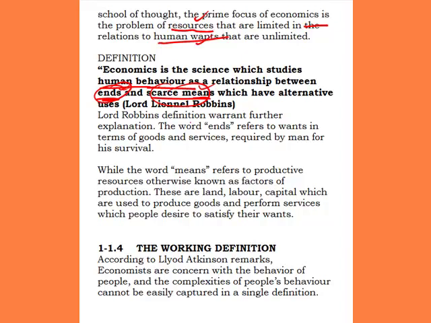Now, Lord Robbins' definition warrants further explanation. The word ends refers to wants in terms of goods and services required by man for survival. The means refers to productive resources, otherwise known as factors of production. These are land, labor and capital, which are used to produce goods and perform services which people desire to satisfy their wants.